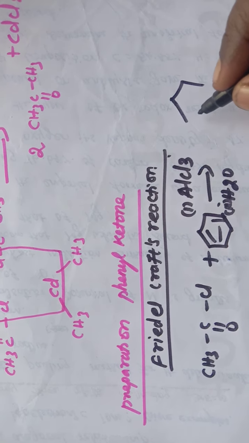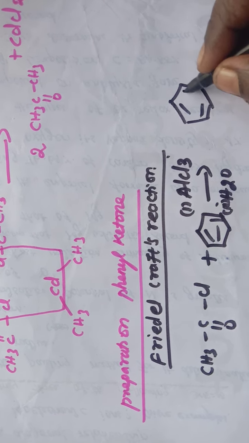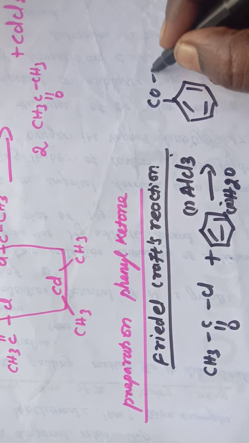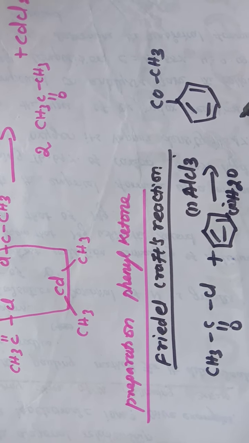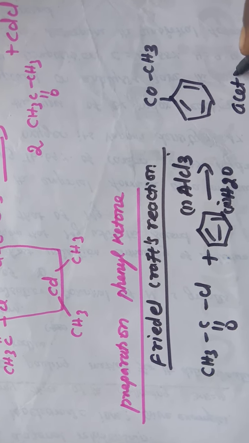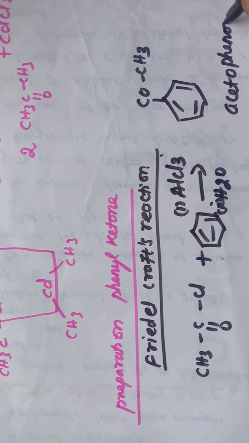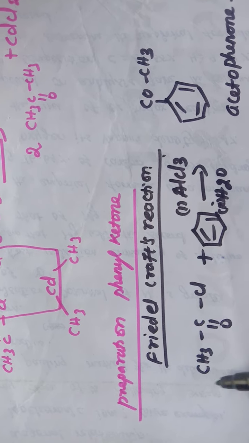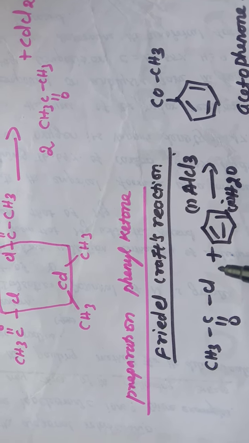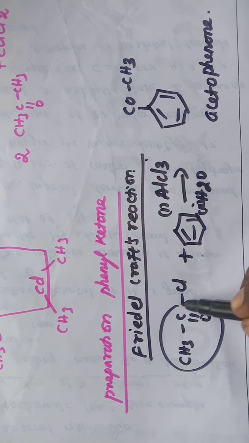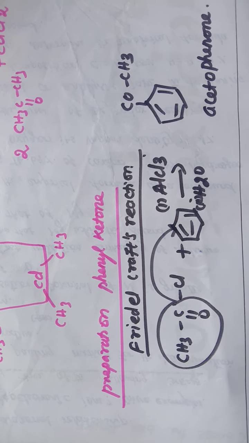It forms acetophenone. This is an acylation reaction. Acylation means this group is added to the benzene ring.